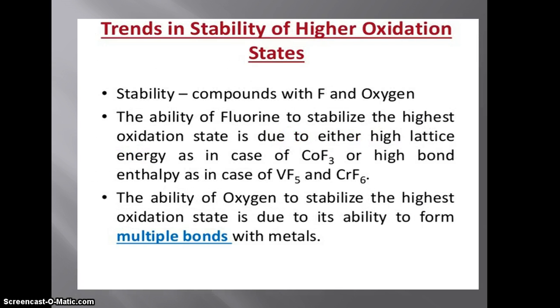How do stability and oxidation state depend on each other? The higher the oxidation state, the more stable the compound. For example, they have the ability to produce multiple bonds, for example vanadium, chromium, etc.